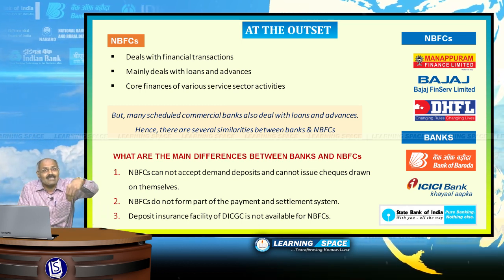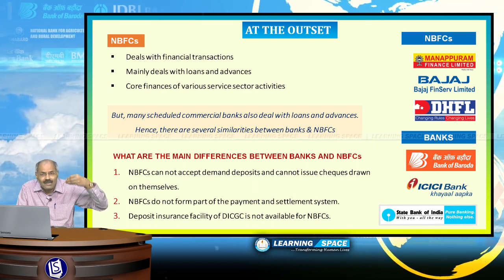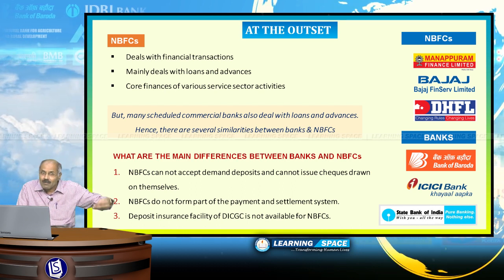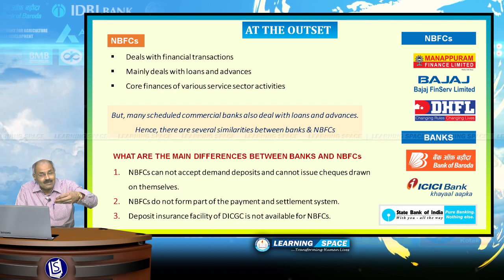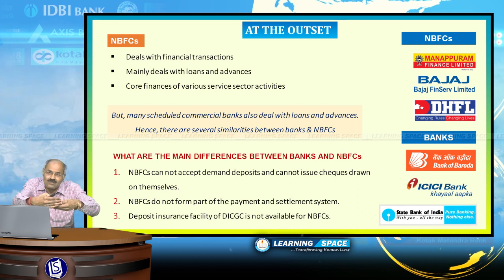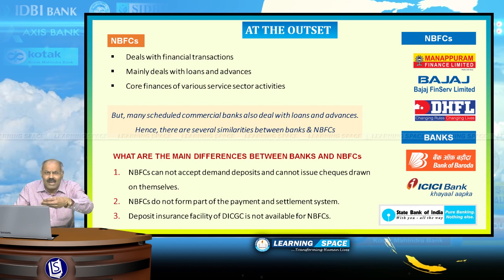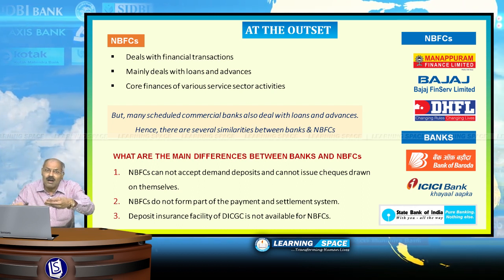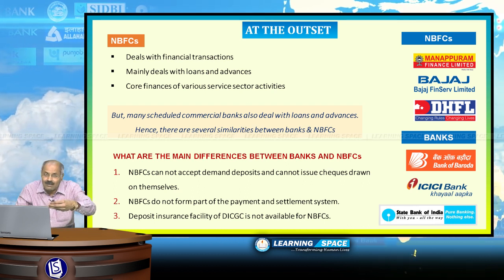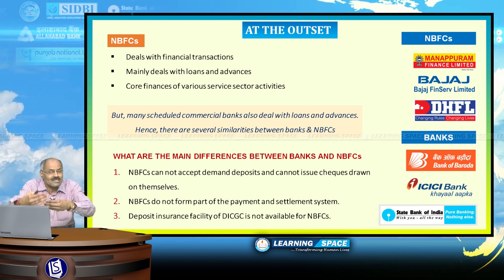NBFCs basically deal with financial transactions. Please look into this slide. I have taken 3 NBFCs as examples, out of which one NBFC is Manappuram Finance. If you want a gold loan, you can go to a bank or you can go to Manappuram Finance. Second one is Bajaj Finserv Limited. If you want to take a vehicle loan, you can go to State Bank of India or you can go to Bajaj Finserv. The third one I have given is DHFL. If you want a house loan, you can go to State Bank of India or you can go to DHFL.